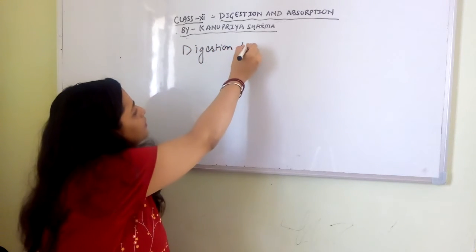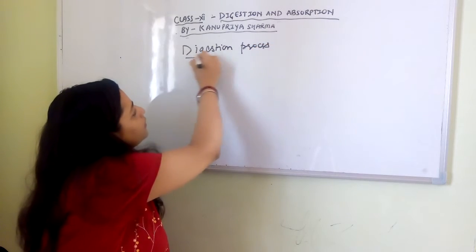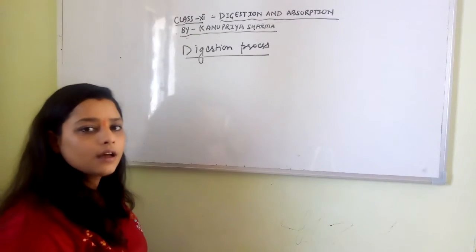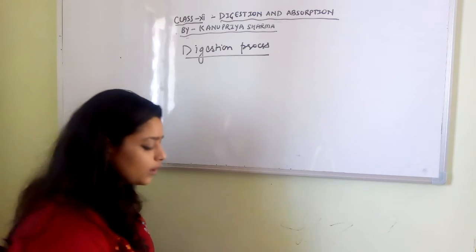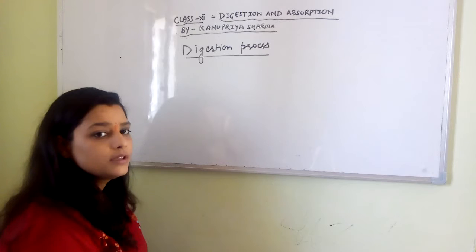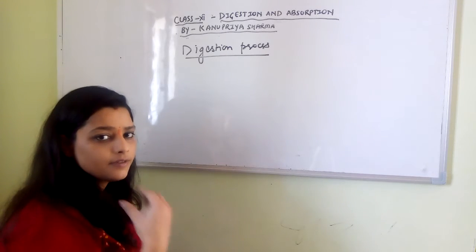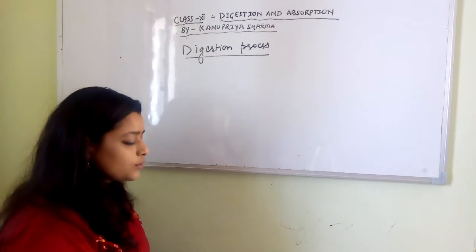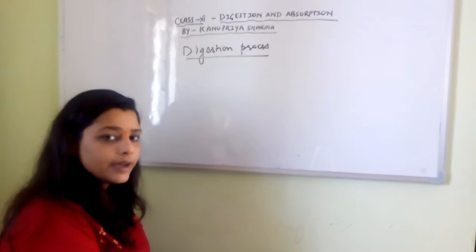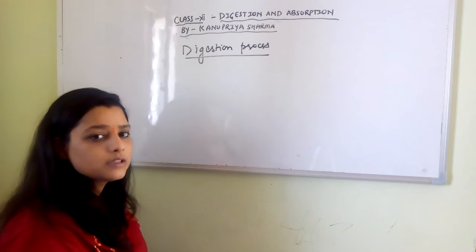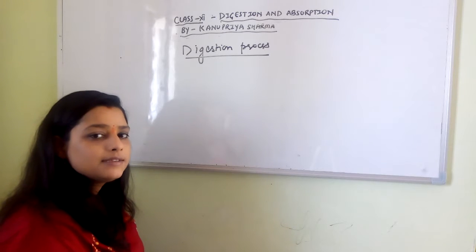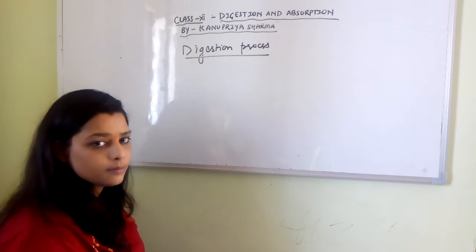So in the previous video we talked about the organs involved in the alimentary canal and the associated glands, but now we'll be talking about the digestion process and how food is digested in each and every part of the alimentary canal. Basically, we are trying to break down the nutrients into simple soluble form so that they can be easily absorbed and used by the body.